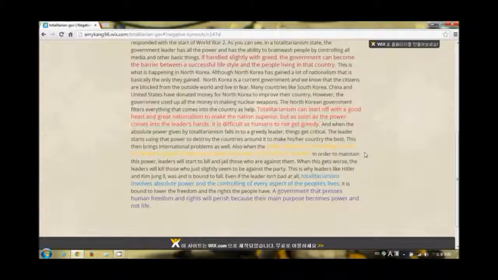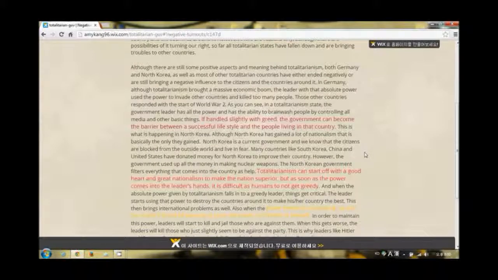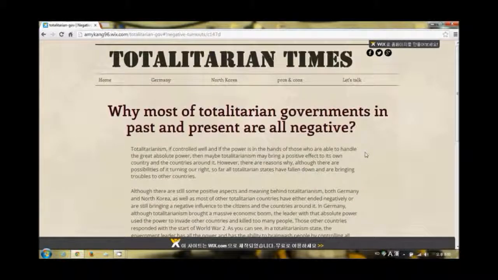This is because in a totalitarian state, it is difficult to maintain totalitarianism when there are people who have thoughts contrary to the government, so the government executes or arrests them. A government that suppresses human freedom and rights will perish because their main purpose becomes power and not life. This concludes our presentation of totalitarian governments and their effect on states.